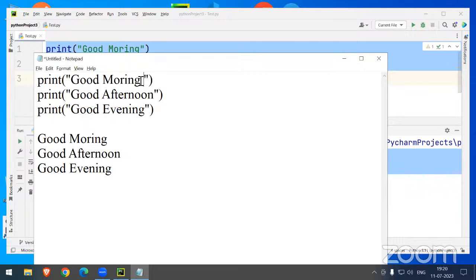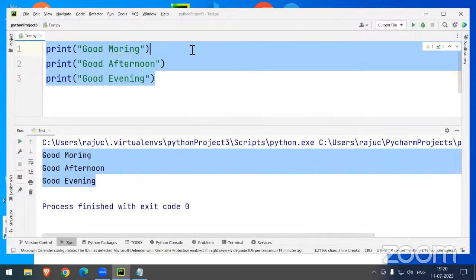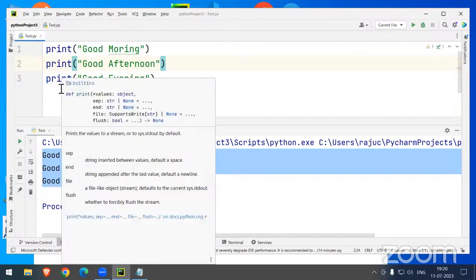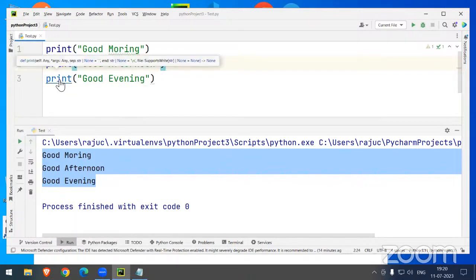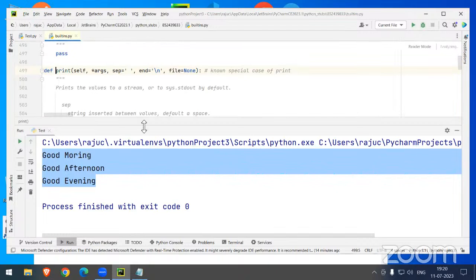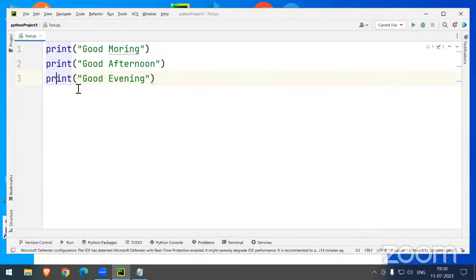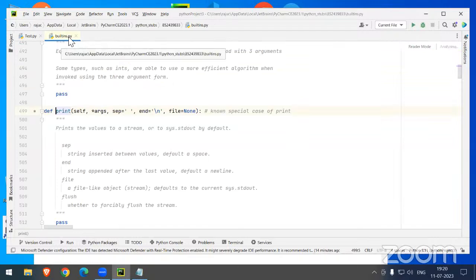No problem. Here, let's see how the Python print statement is actually created. Mouse over the print and click the control button. Don't release the control button; hold it on the keyboard with your cursor just over the print statement, and click. Now we can see how the Python statement is created, in the built-ins.py file.